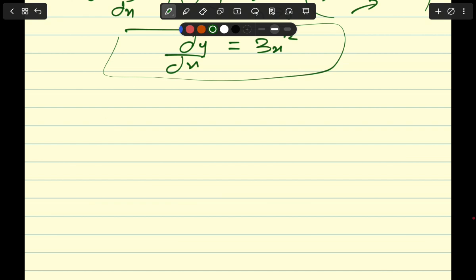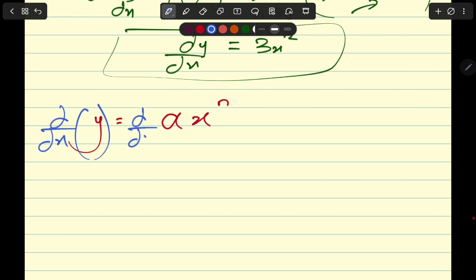Now that you know where this comes from, you can remember it. If you're given a times x to the power of n, and you apply the derivative to both sides, this constant a can come outside. So d upon dx stays as it is, and the constant term you can write outside because nothing happens when it's multiplied.